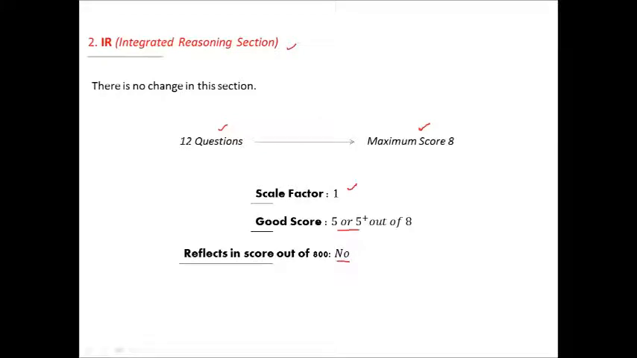Does this account in the score out of 800? No. The IR section and the AWA section do not reflect in your score out of 800. They have their specific scoring out of 8 and 6 respectively.